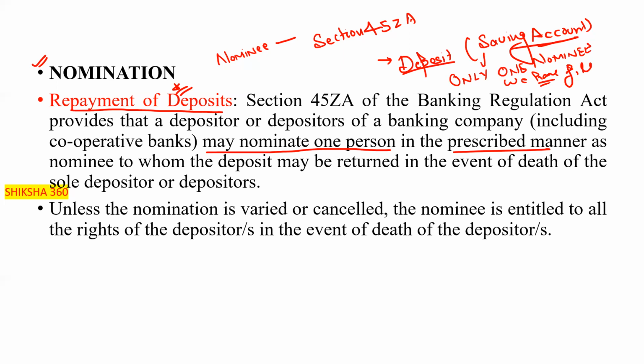But in the upcoming time, we will expect at least 2 or 3 nominees in the deposit account or in the saving account.